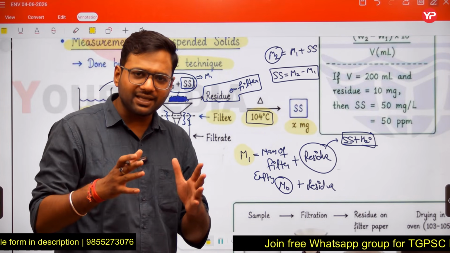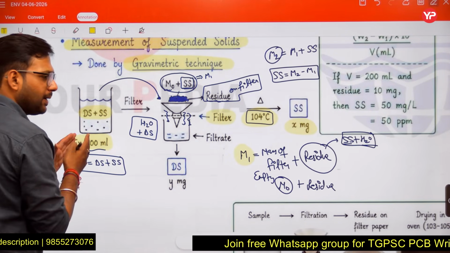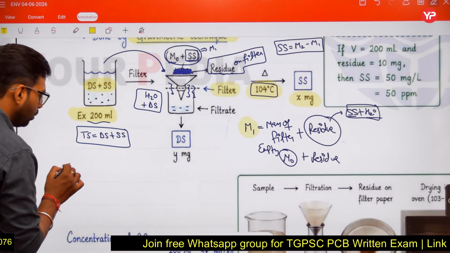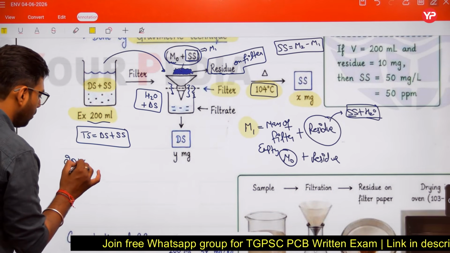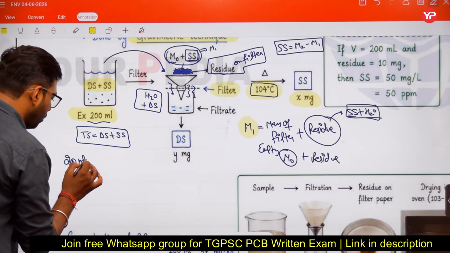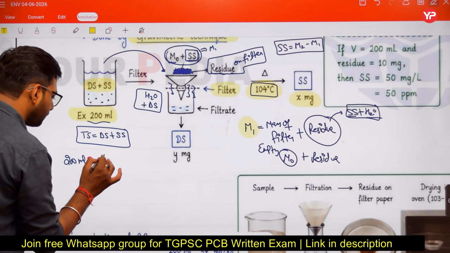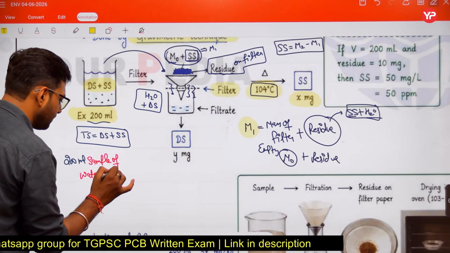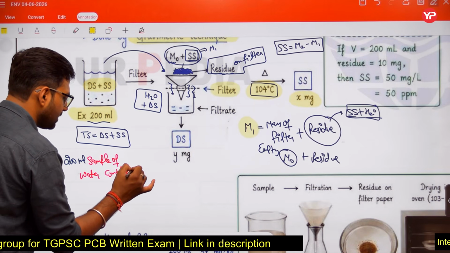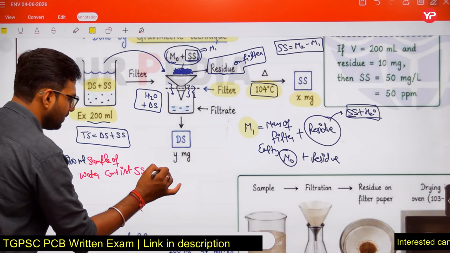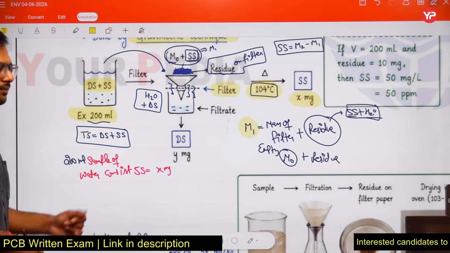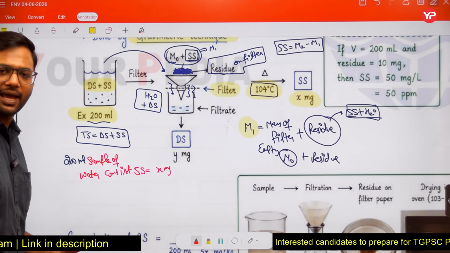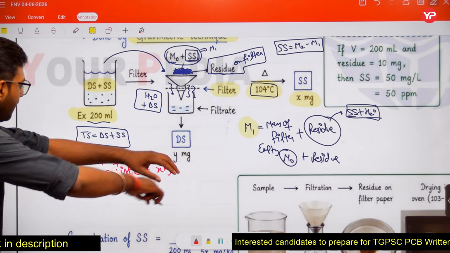So our 200 ml sample of water consists of X milligram suspended solids. Is it clear?